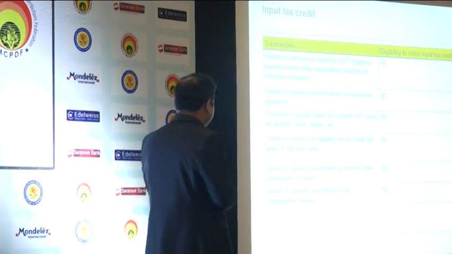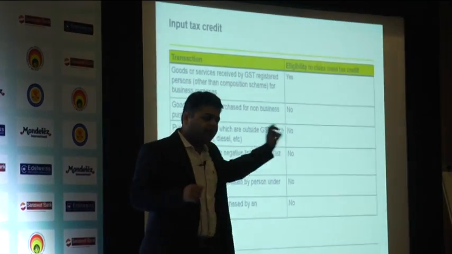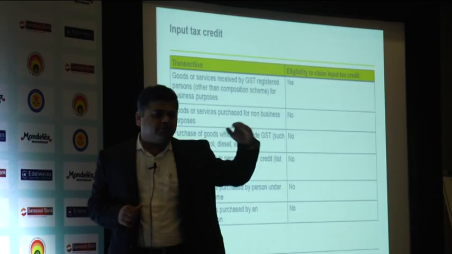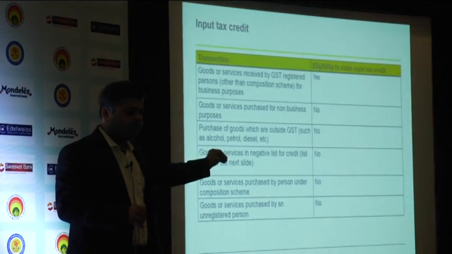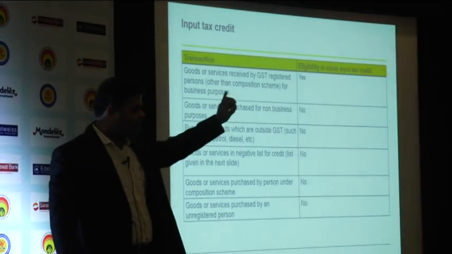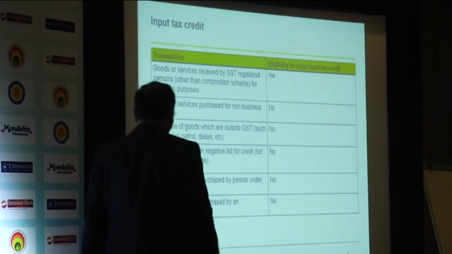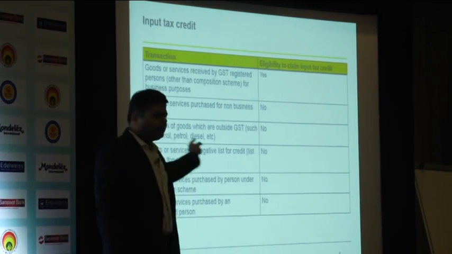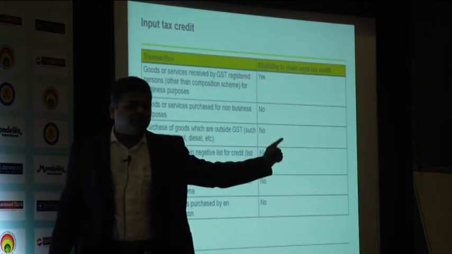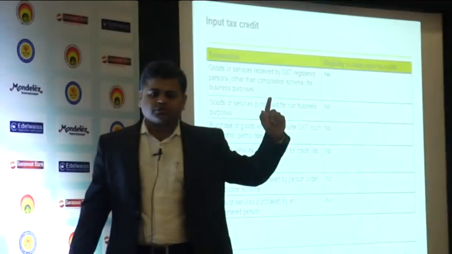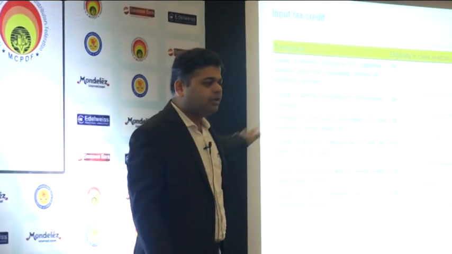There are certain goods which are in the negative list. Negative list meaning you will never get credit on some 4-5 types of purchases. One of them is civil construction, which we discussed few minutes back. You will not get credit. Goods which are purchased by a composition scheme dealer. Suppose any person goes under composition scheme, he will not get input tax credit.